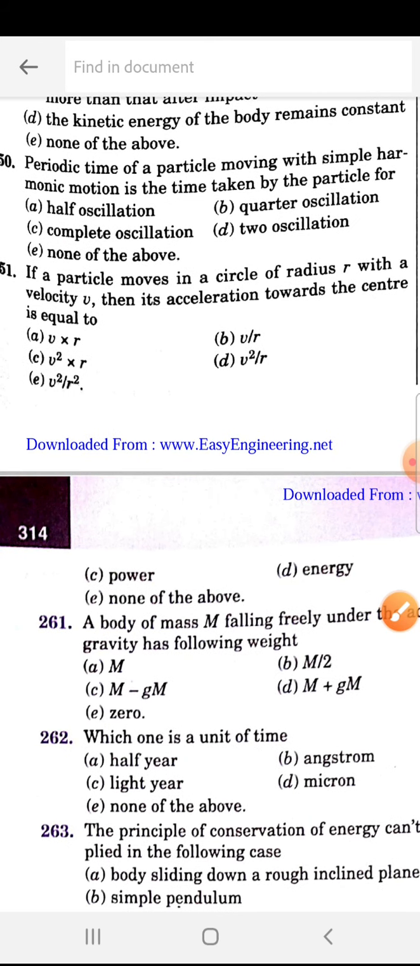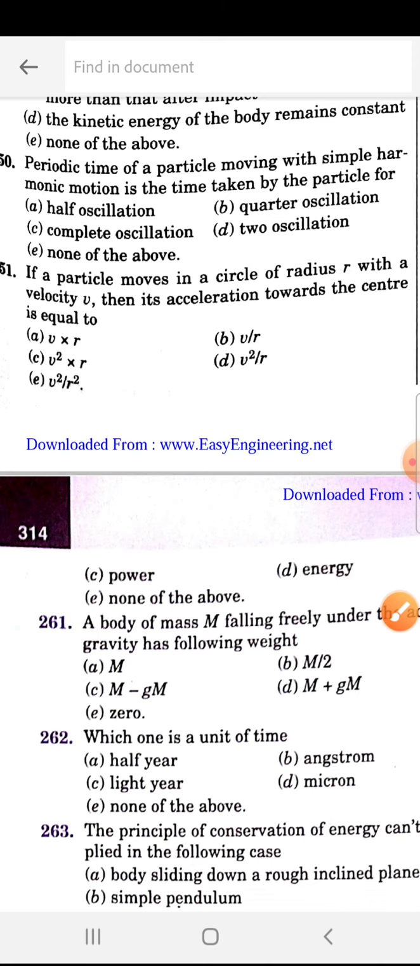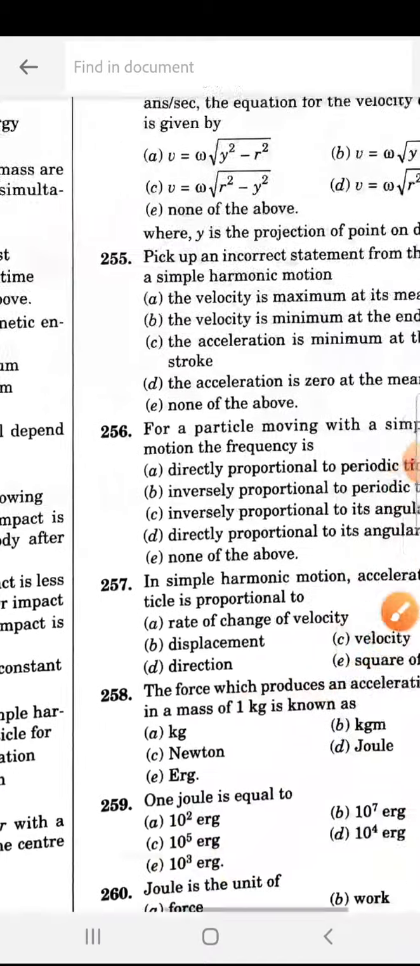251. If a particle moves in a circle of radius r with a velocity v, then its acceleration towards the center is equal to, 251 is C, v square into r. So 251 is equal to C.